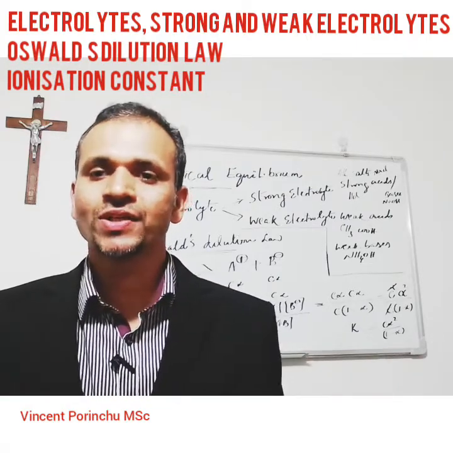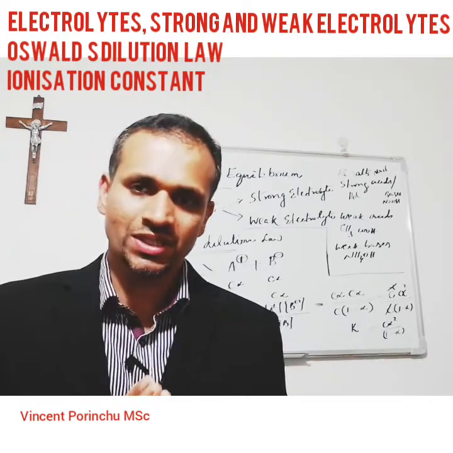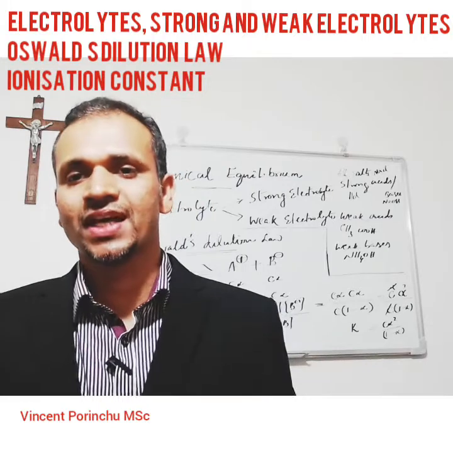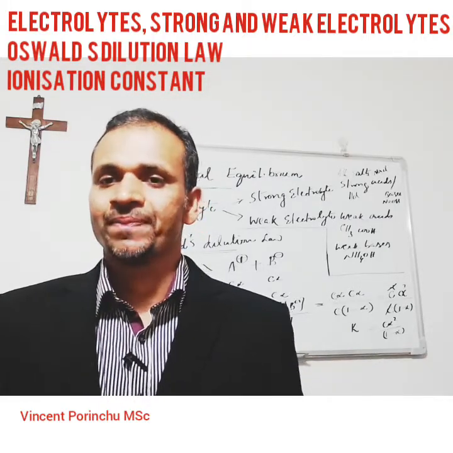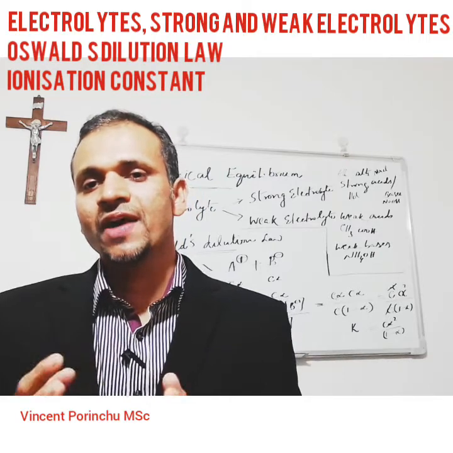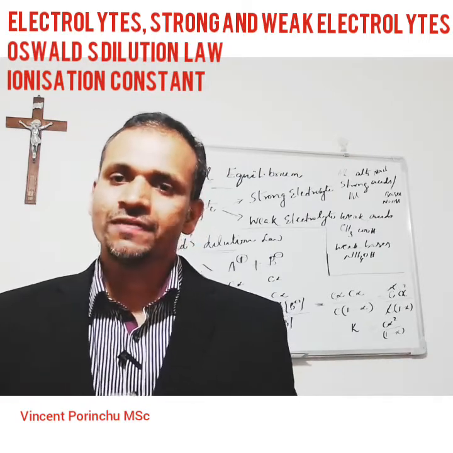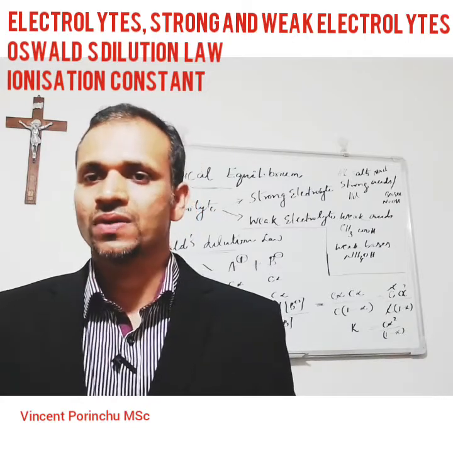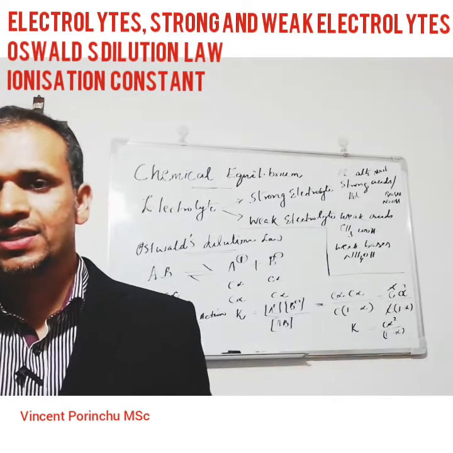So what are cations? The positive charge carrying species are called cations, and negative charge carrying species are called anions. We have two types of electrolytes: the first is called strong electrolytes and the other is weak electrolytes.